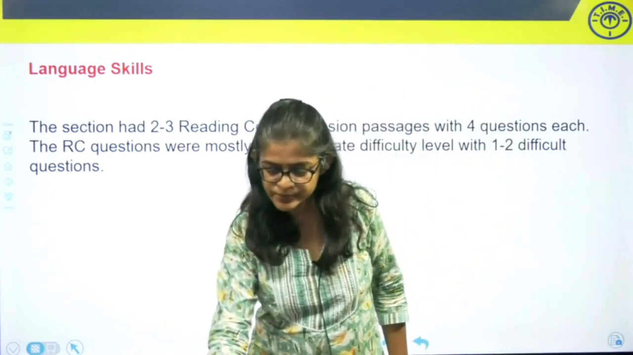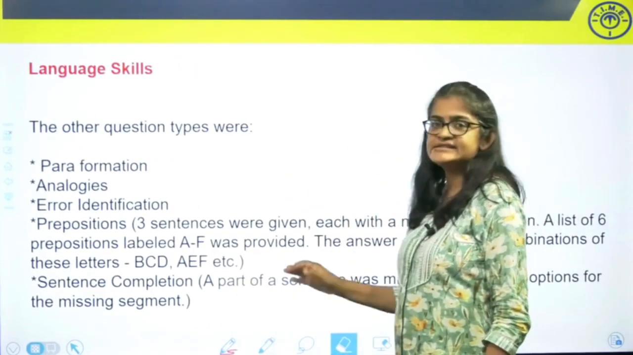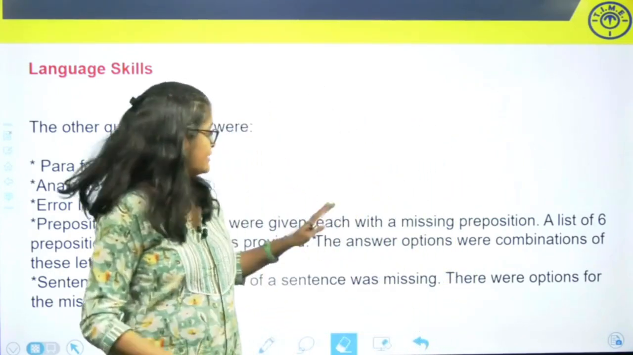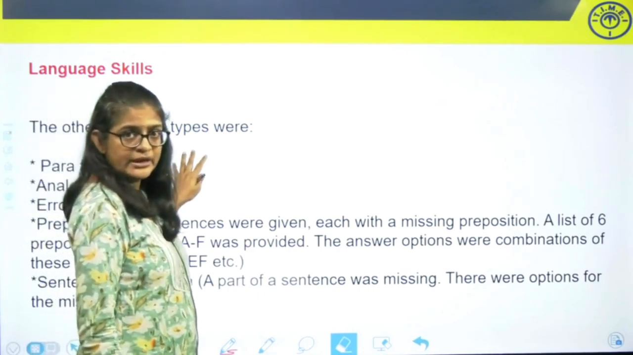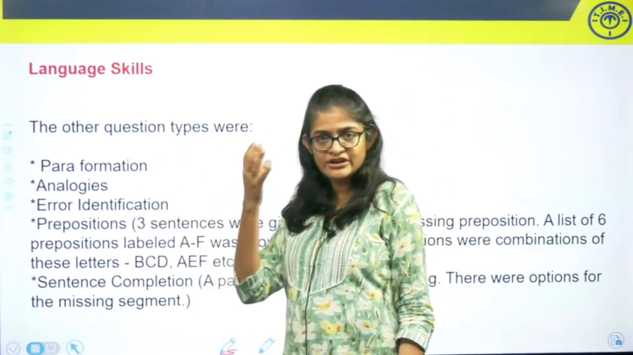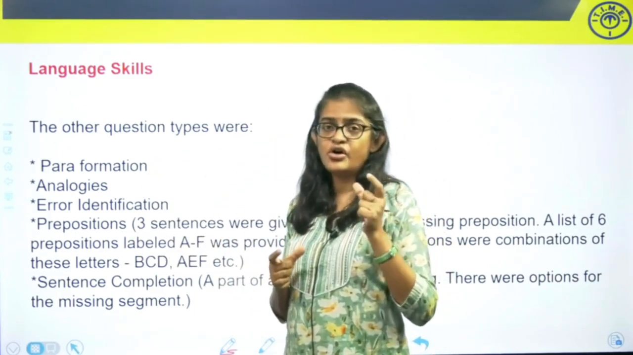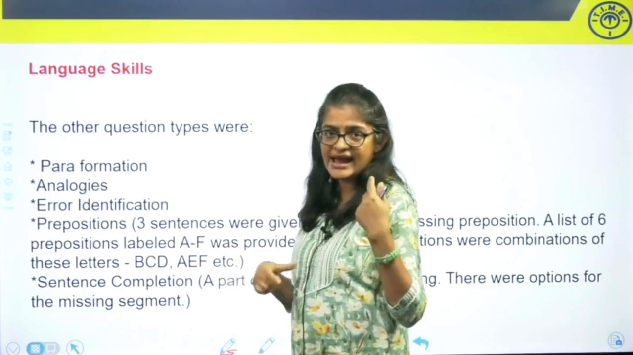Now, other than reading comprehension, the section had several verbal ability questions. There were para formation questions, or what we call para jumble, where sentences are given in random order and you have to pick the most logically coherent order.